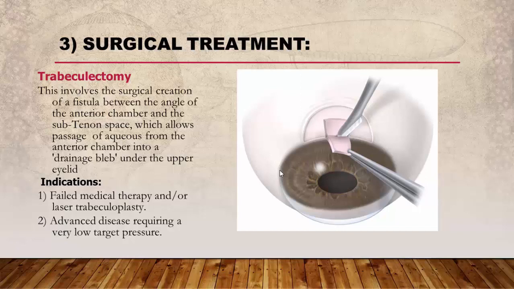This fistula allows the passage of aqueous from the anterior chamber into a drainage bleb under the upper eyelid, so it is called a filtering operation. Aqueous passes from inside the anterior chamber through this fistula to the subtenon space, and so we cause drainage of aqueous in another pathway than its regular drainage.